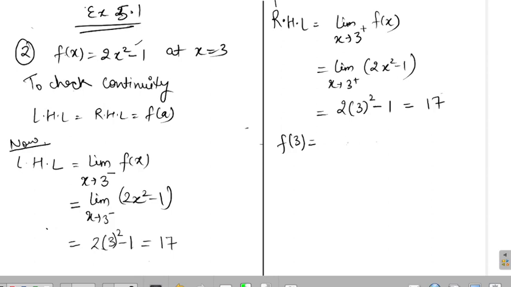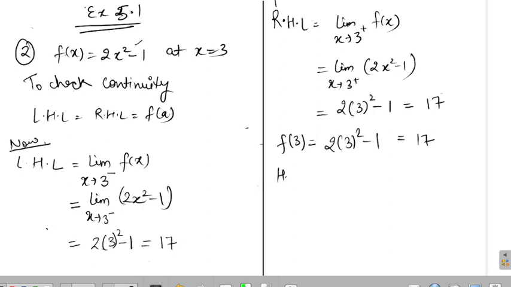We are finding the value at that point, so we'll just put the value directly, right? At that point, we will not come from the left or right side. We are directly finding the value. Again, it will be equal to 17.